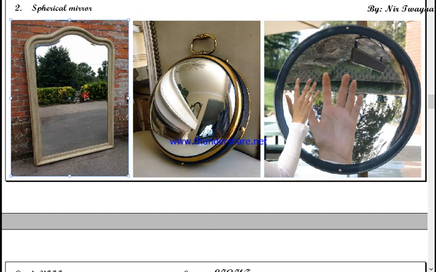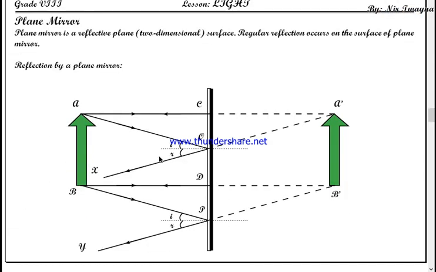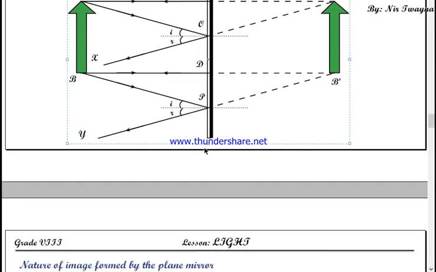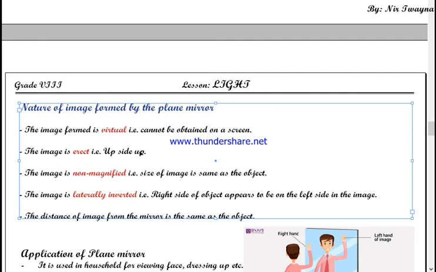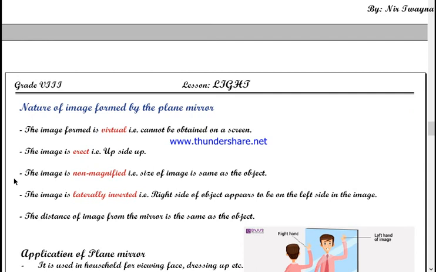However, in a plane mirror it is not inverted. Ground is still below, sky is still above. If we stand in front of a plane mirror, then your head will still be up and legs will be down. So the image formed by a plane mirror is erect. See the word erect. Erect means upside up.